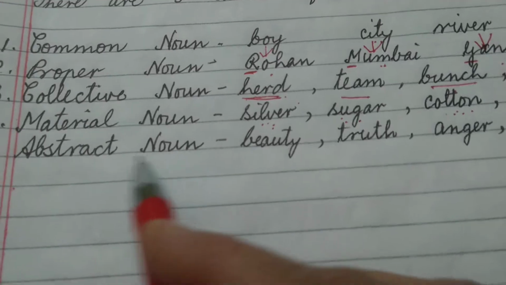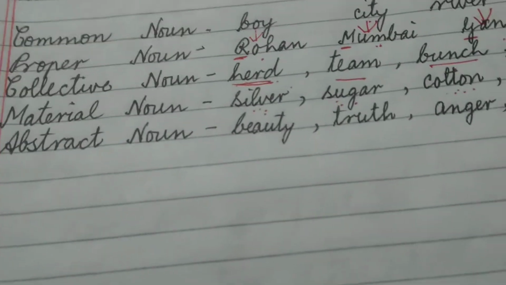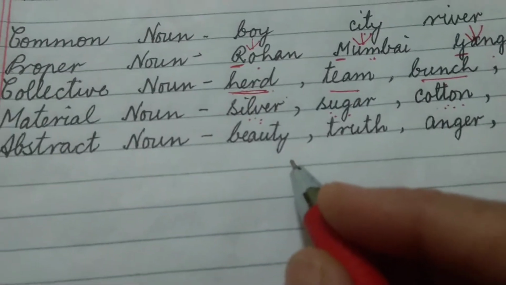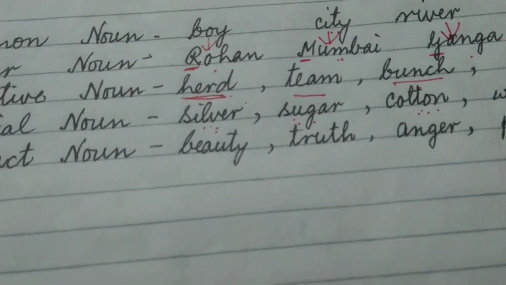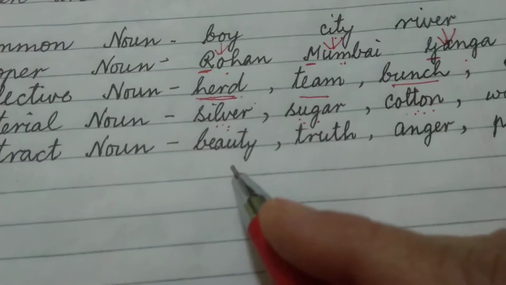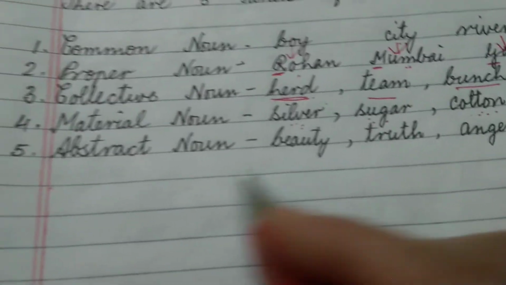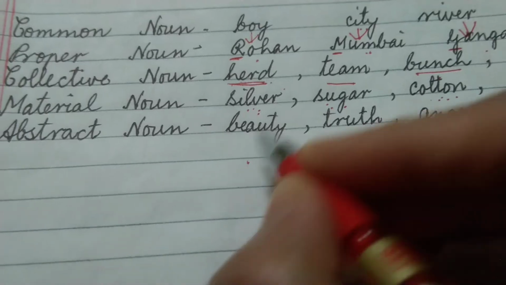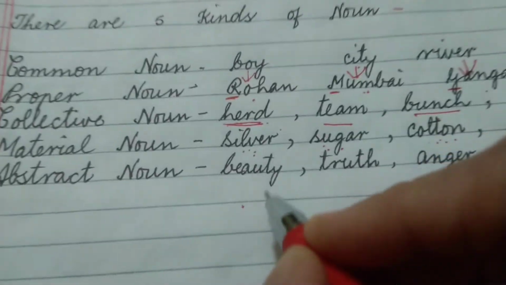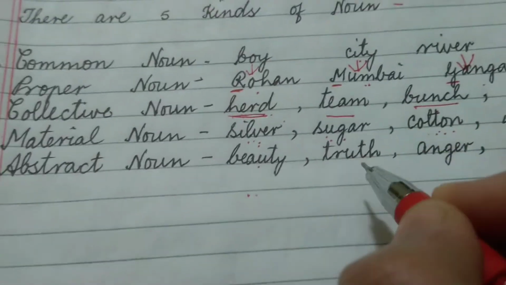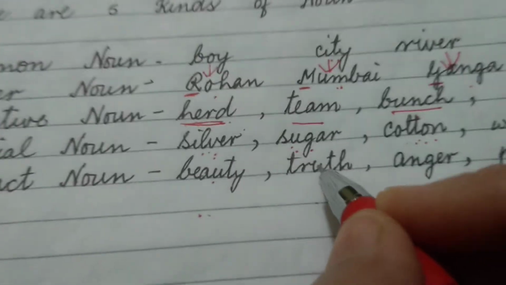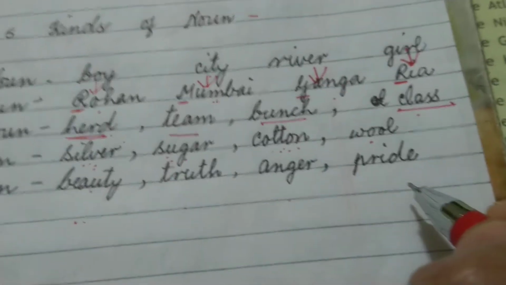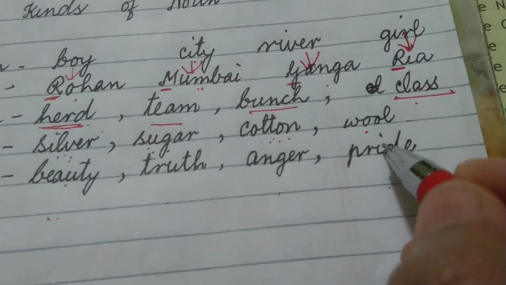Then abstract noun. Now abstract nouns are something which cannot be seen or touched. We can only feel them. And there are certain adjectives or verbs from which we can frame abstract nouns. That is, the noun form of beautiful is beauty, the noun form of true is truth, the noun form of angry is anger, and the noun form of proud is pride.